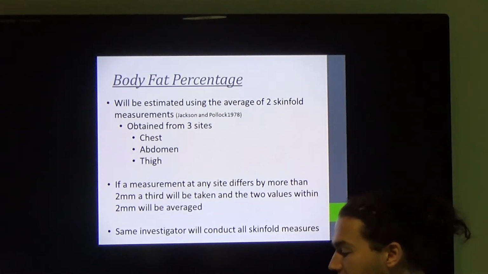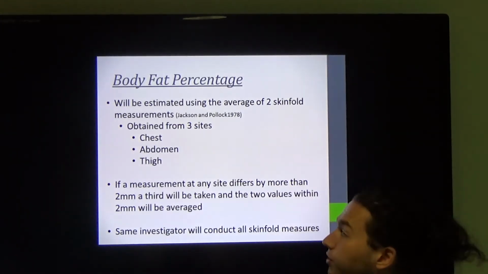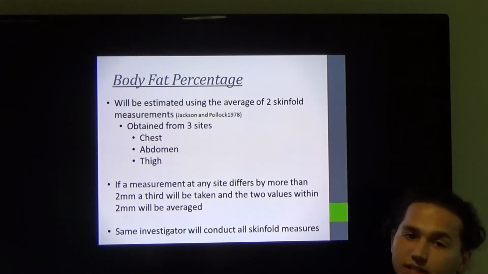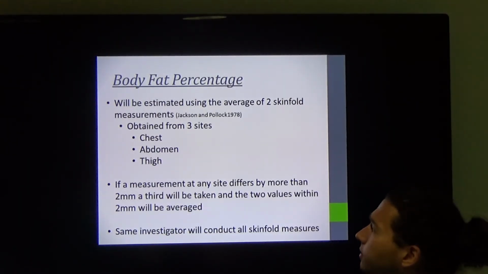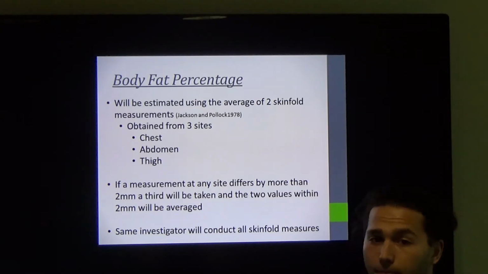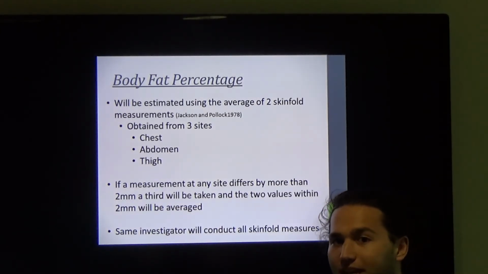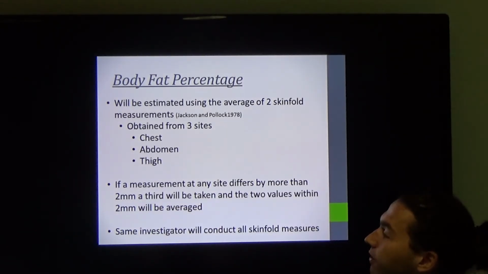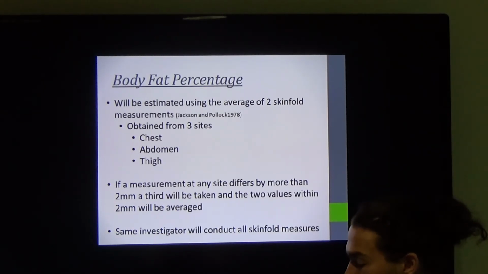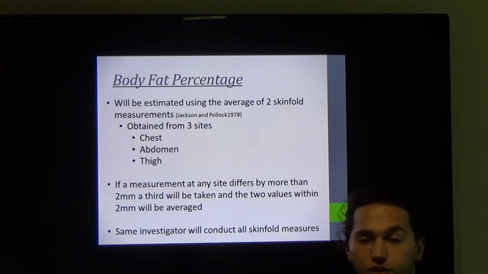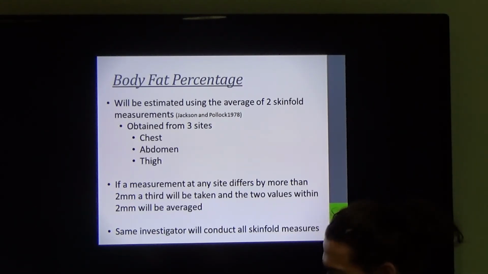Body fat percentage will be estimated using the average of 2 measured skin folds, and this will be obtained from the chest, abdomen, and thigh. If a measurement at any site differs by more than 2 millimeters, a third measurement will be taken, and the average of the two values within the 2 millimeters will be taken. And again, the same investigator will conduct all skin fold measurements to ensure consistency.